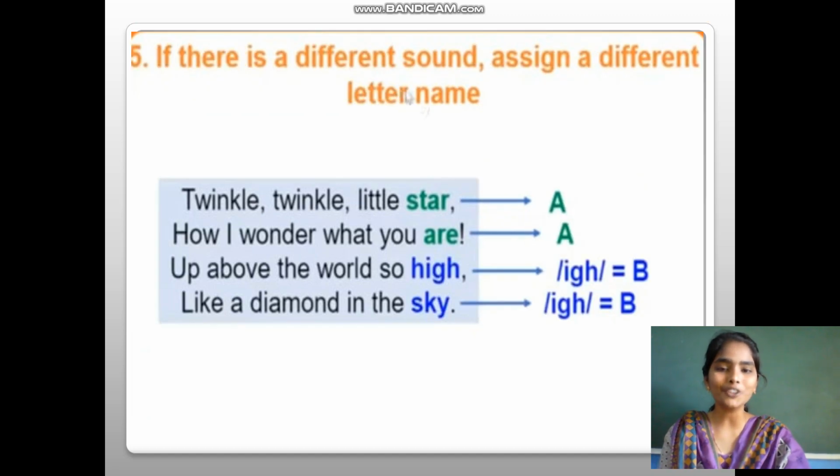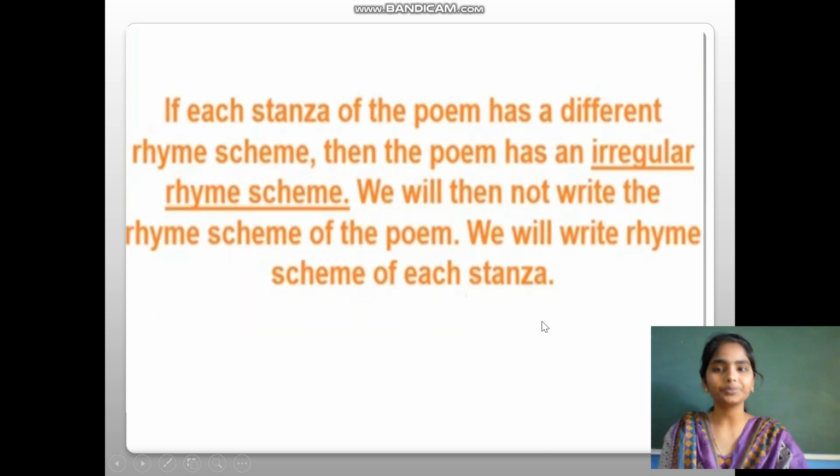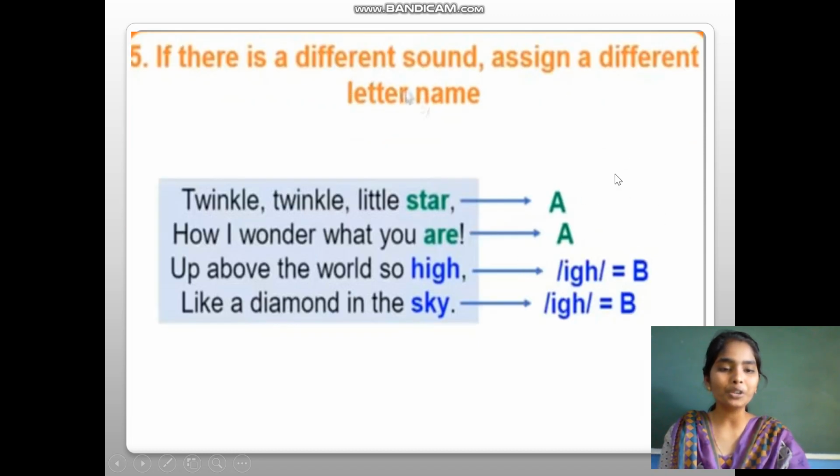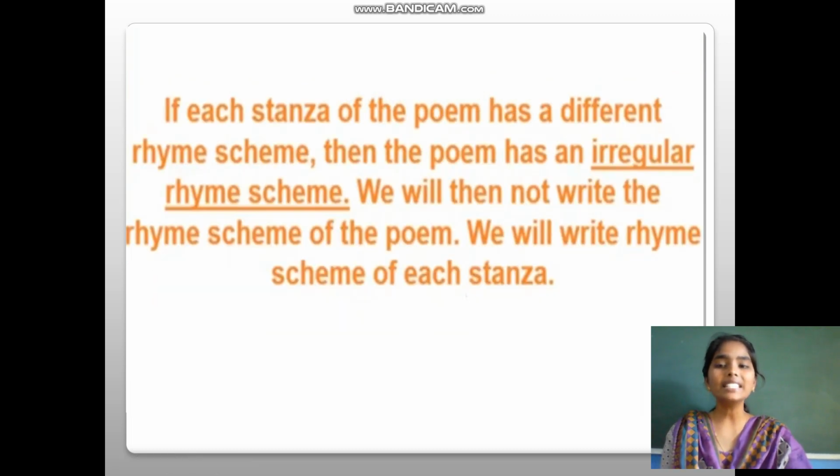Coming to the third and fourth lines, both lines are ending with high and sky. They are ending with the I rhyming sound. So both are the same. If there is a different sound, assign a different letter, isn't it? Are is a different sound and I is a different sound. So for are I assigned A, for I I assigned B. Yes. So this is how we identify all the steps to make the rhyming scheme. If each stanza of the poem has a different rhyme scheme, then the poem has an irregular rhyme scheme. We will then not write one rhyme scheme for the poem. We will write the rhyme scheme of each stanza.